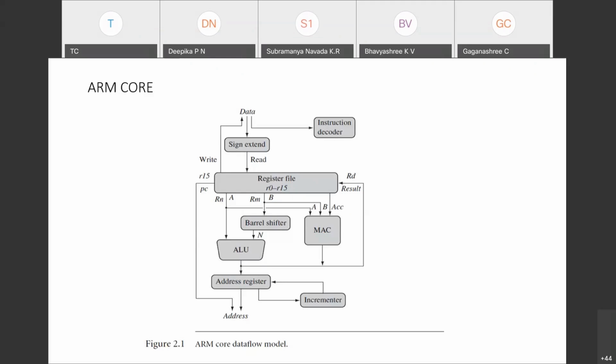Take an example. Add R1 comma R2 comma R3. The instruction add is associated with the registers R1, R2 and R3, which are present in the register file. I am giving the general names Rn, Rm, Rd.